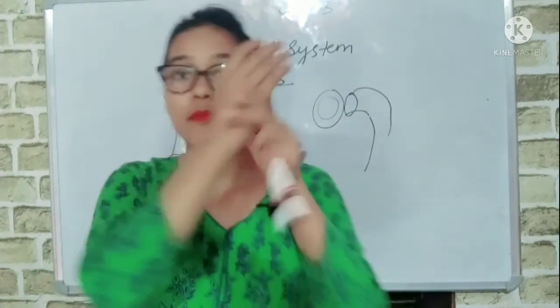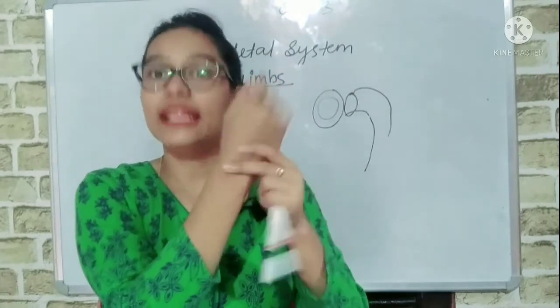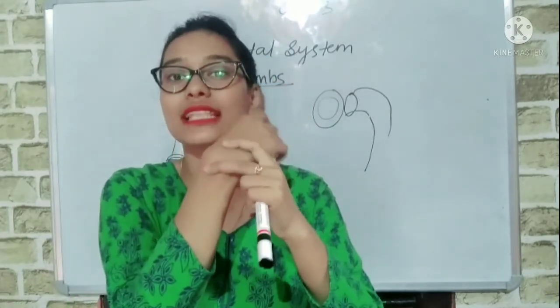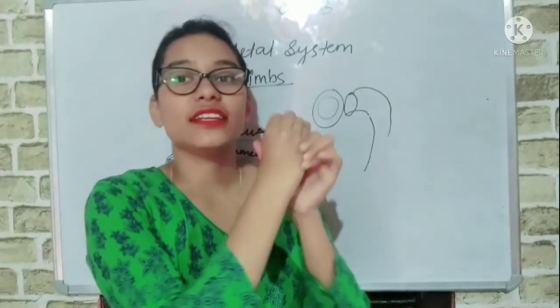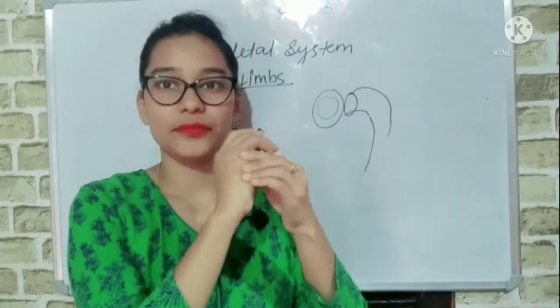Now these glide joints are present in our wrist and ankles, and they help the bones slide easily over each other like this.